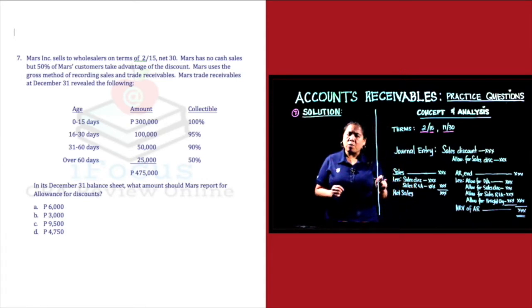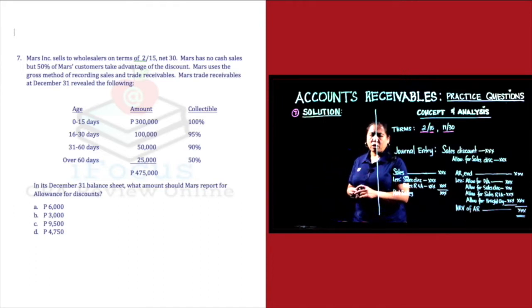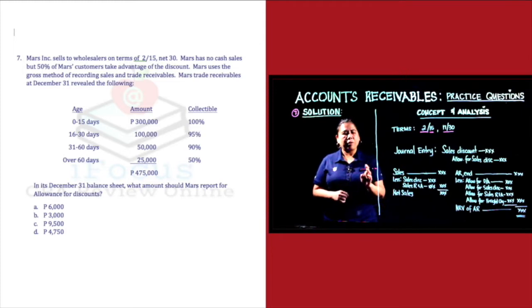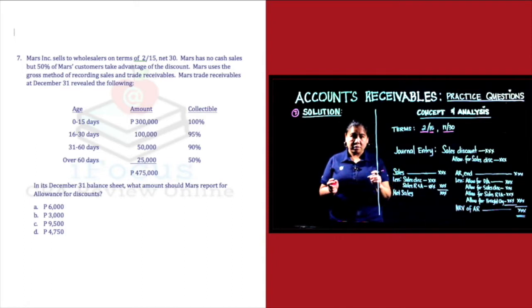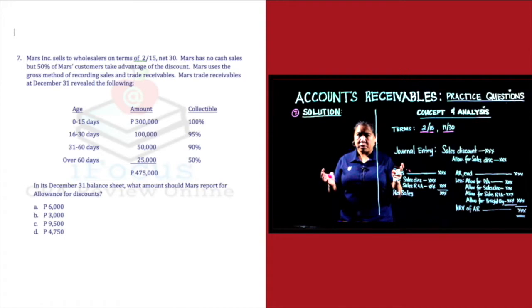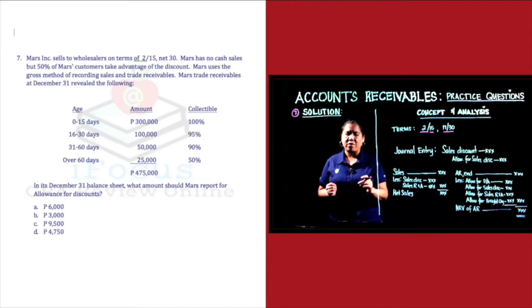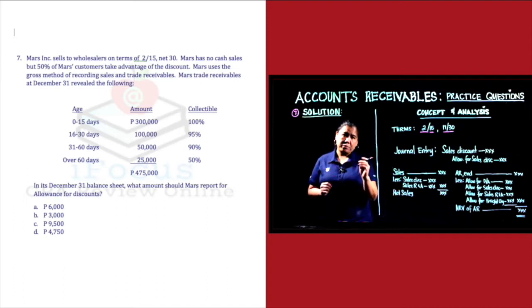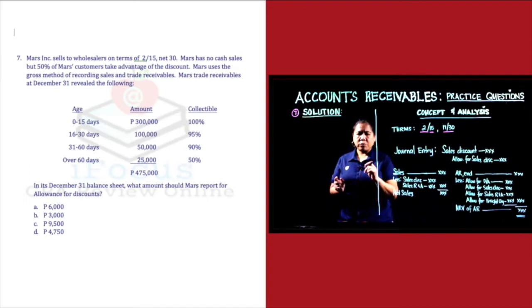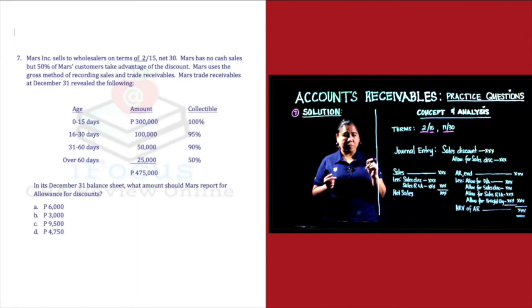Alright? Now, Mars Incorporation sells to wholesaler on terms of 2/15. Mars has no cash sales, but 50% of Mars customers take advantage of the discount. So 50% lang sa lahat ng mga customers niya ang nag-a-avail ng discount. The other 50% hindi na sila nag-a-avail ng discount. Alright? Mars uses the gross method of recording sales and trade receivables. Mars trade receivables at December 31st revealed the following.